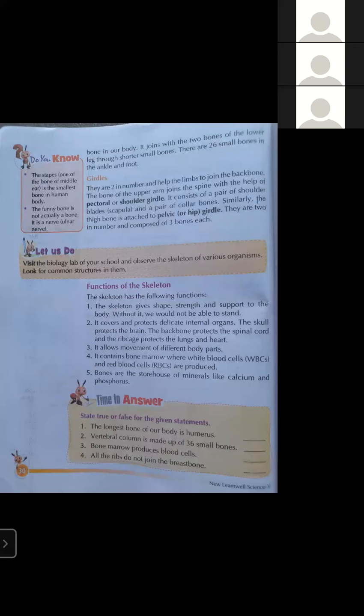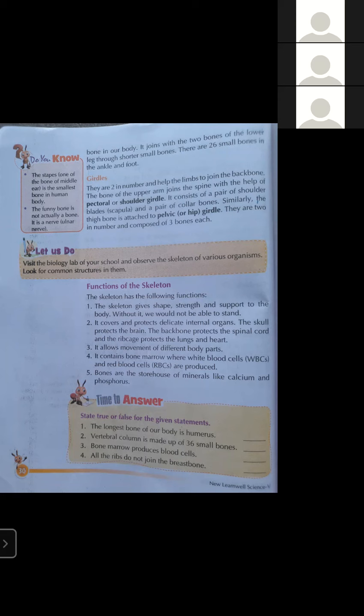Students, now the next part of the skeleton is girdles. They are two in number and help the limbs join the backbone. So we have two girdles. They help in joining our arm and leg bones to the backbone.